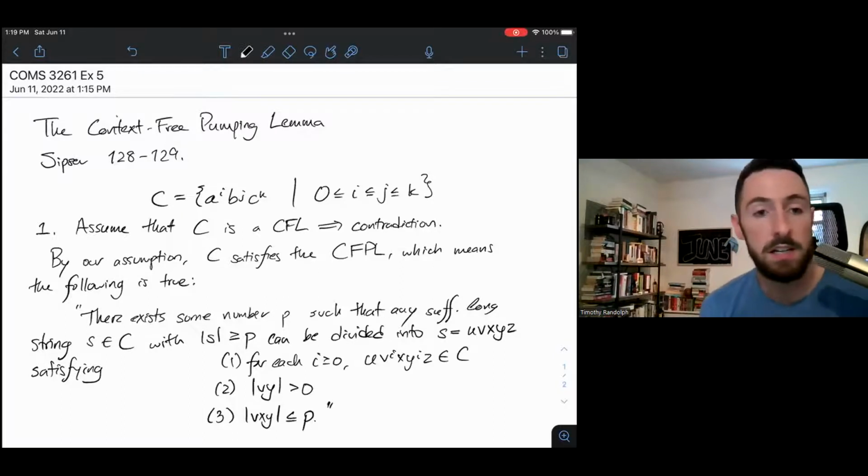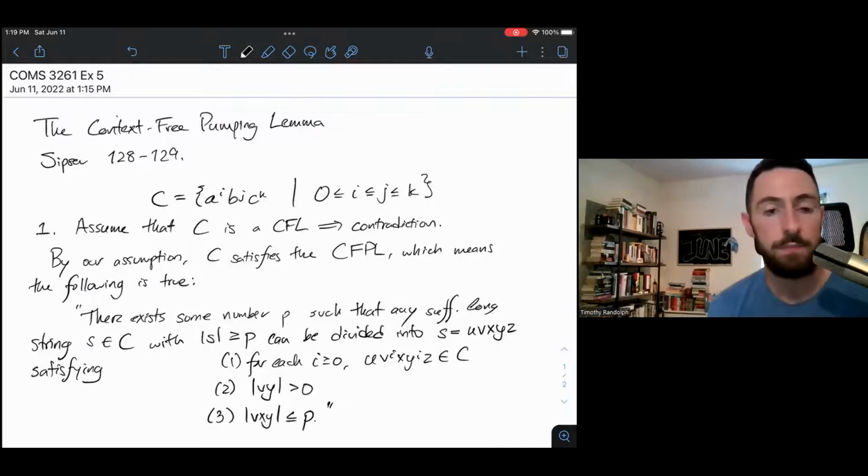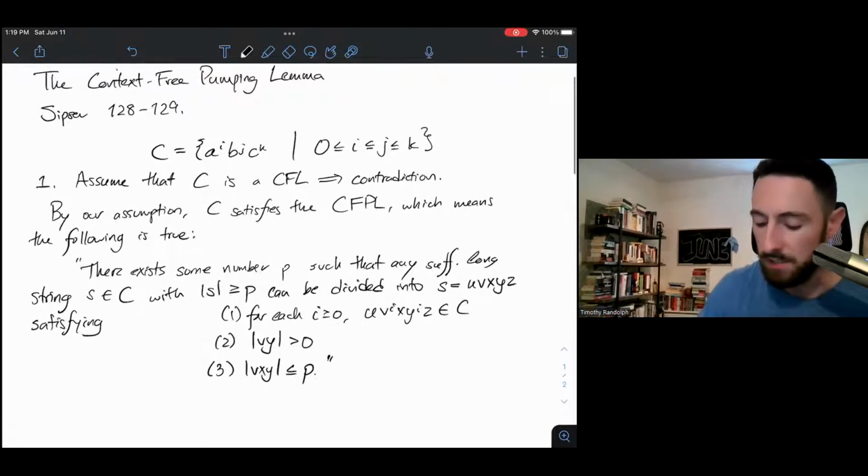So C is not context-free, but we're assuming it is. We are giving ourselves the consequences of the pumping lemma, and then we are trying to spool out those consequences until we get to the point that we find a contradiction. That contradiction, that impossibility, is going to show us that our assumption is false.